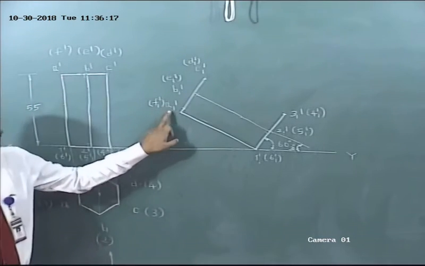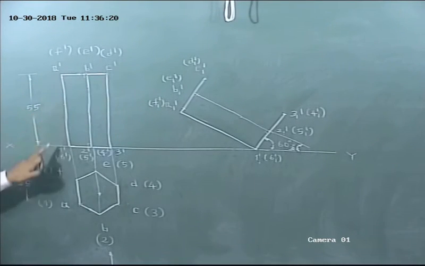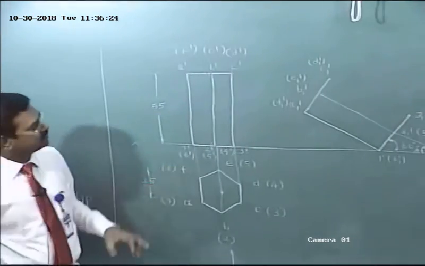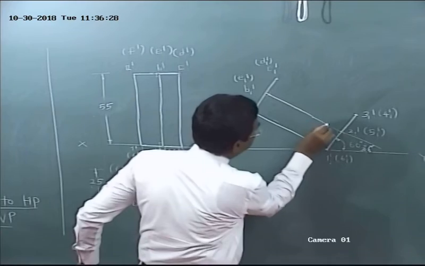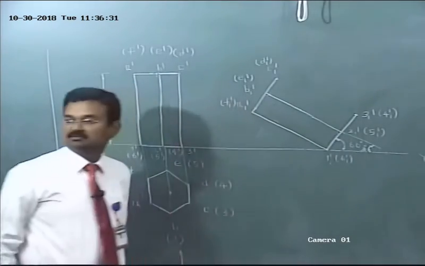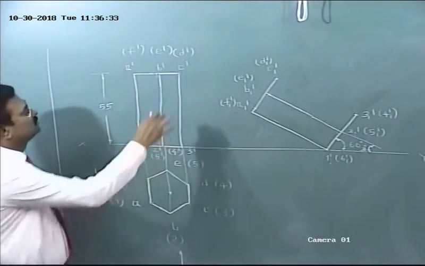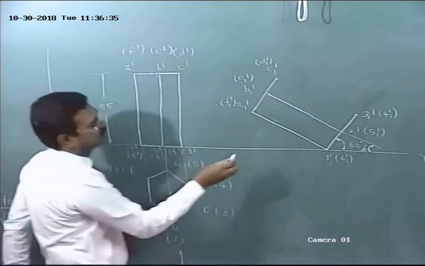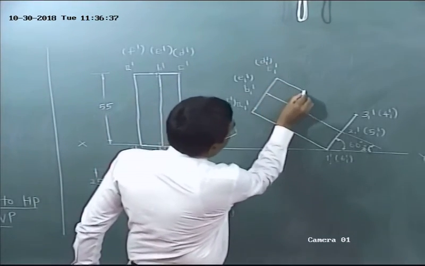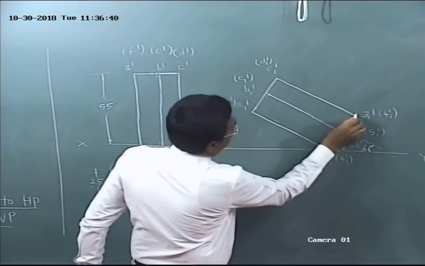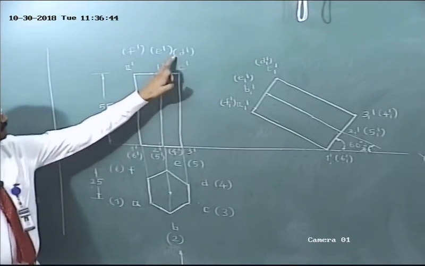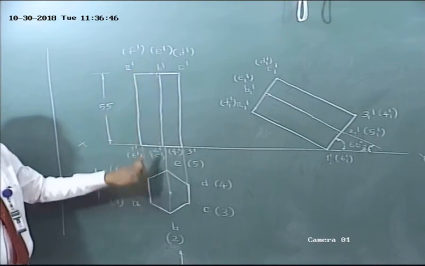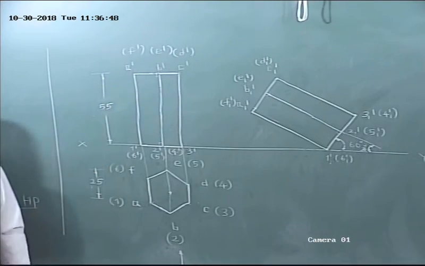So A1 dash 1 1 dash, this one, A1 dash 1 1 dash visible, the first longer edge. Next B2 visible, B1 dash 2 1 dash is visible, isn't it? Next C1 dash 3 1 dash visible. What about other longer edges? D4 invisible, E5 invisible, F6 invisible.